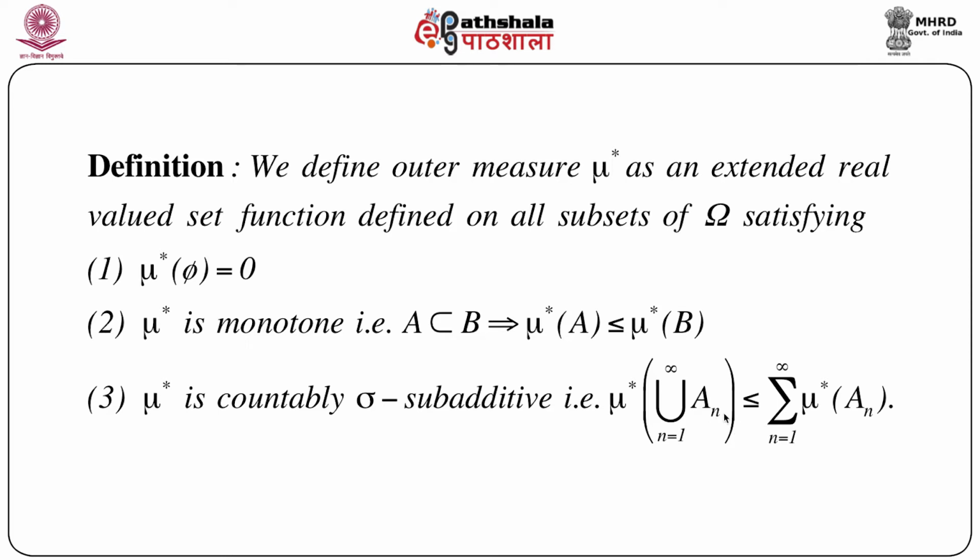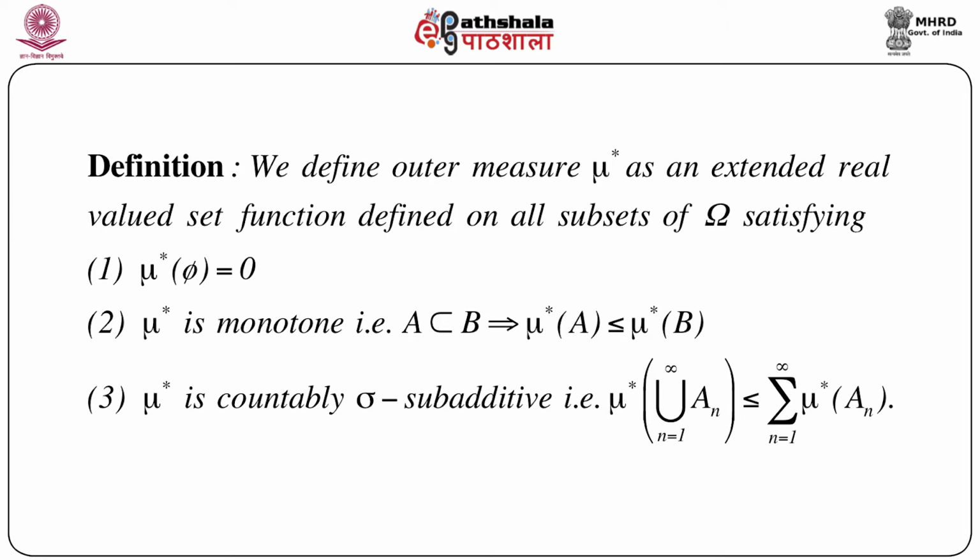That means mu star of the union over n equals 1 to infinity of An is less than or equal to the summation over n equals 1 to infinity of mu star An. Remember that here we are not writing equals to, so it is sigma subadditivity, and it is a countable union, that's why we call it countably sigma subadditive, so it is less than or equal to. Here is a slight generalization of the strict condition that we have seen in probability theory, but monotonicity is exactly the same, and also mu star of phi is equal to 0. So this we call outer measure.